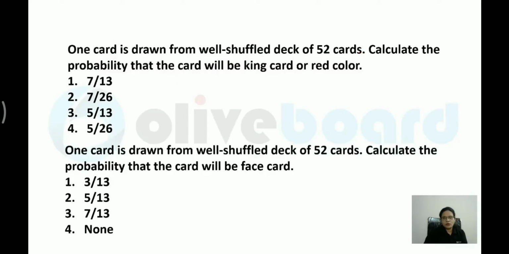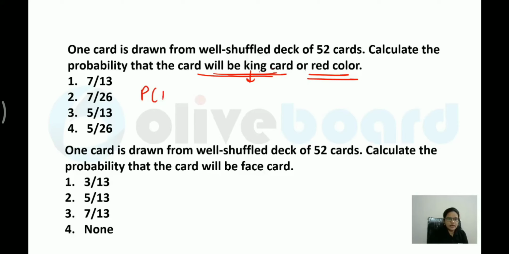Let me move on to the next question. One card is drawn. Calculate the probability that the card will be a king or a red card. Now this is very, very important. Whenever you are given such a type of question, please don't forget to subtract the common part over here. So there are two events happening over here.